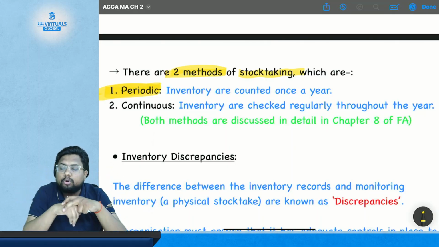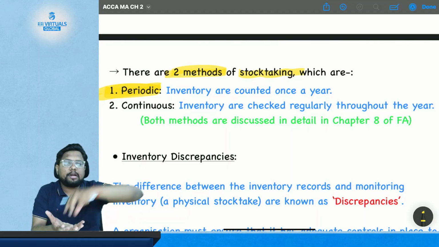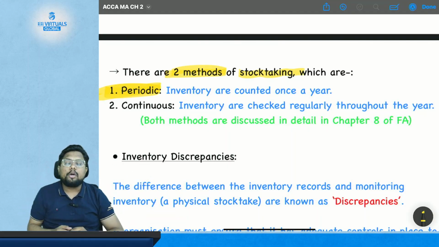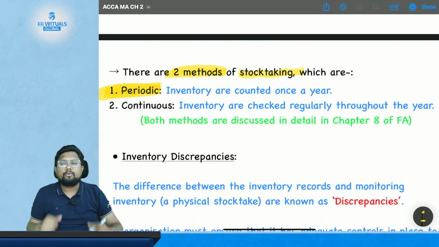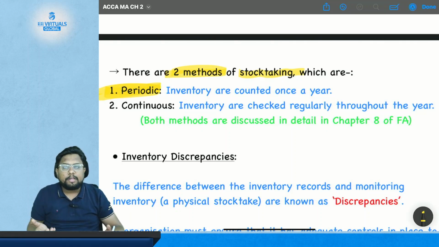Because if I don't close my operation, then what will happen? I am counting the material and someone will come and take the material and go procure it in the work in progress. Then how am I able to count it? Or suppose I am counting the material, and the store department has sent the material to the godown. Now how am I going to count the material? Because every time there is an issue and receipt or movement of the material.